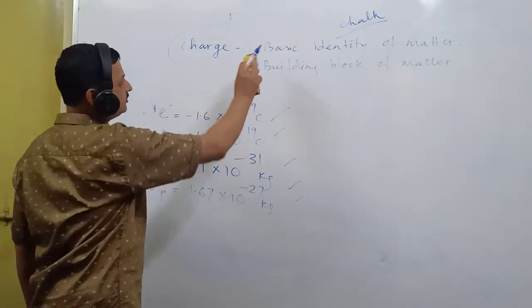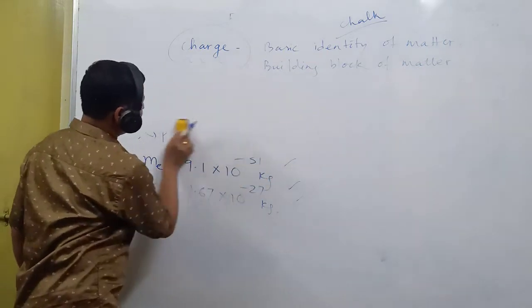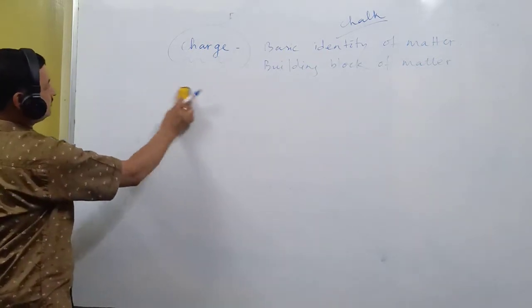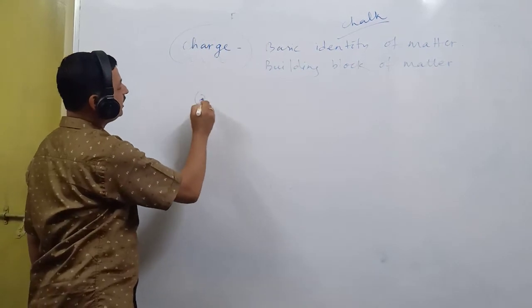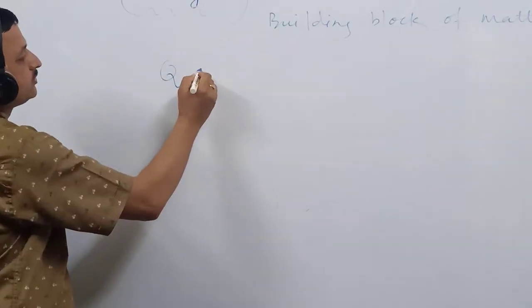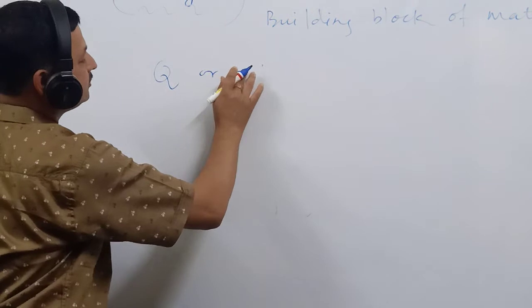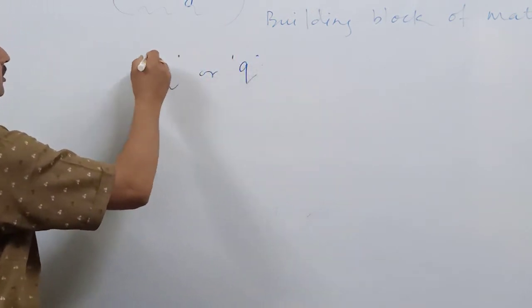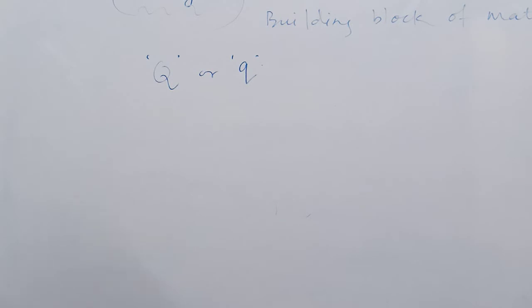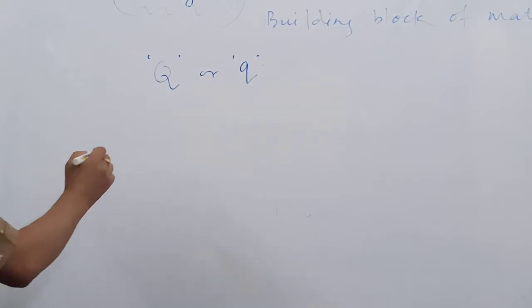Secondly, the definition of charge is there. Now, what is the denotation of charge? How can a charge be denoted? Charge can be denoted by the symbol plus Q, capital Q or small q. This is the symbol used to denote charge.